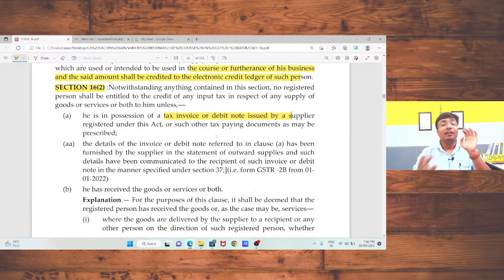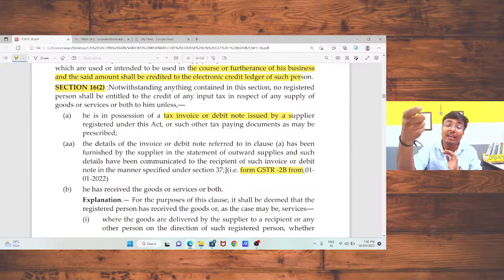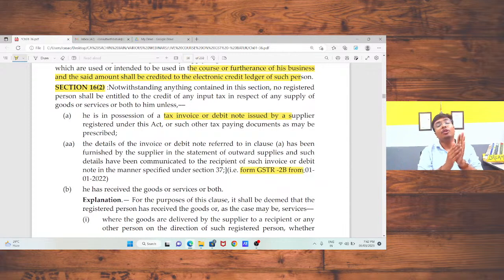Next condition, the same has been shown in your GSTR 2B return. That means the input which you are going to take in your GSTR 3B return, the same has been reflected in your GSTR 2B return. If the same has not been reflected in your GSTR 2B return, in that case you are not eligible to take the credit although you have invoice. Okay, so the first condition, tax invoice and debit note. Second condition, the input should be reflected in GSTR 2B.